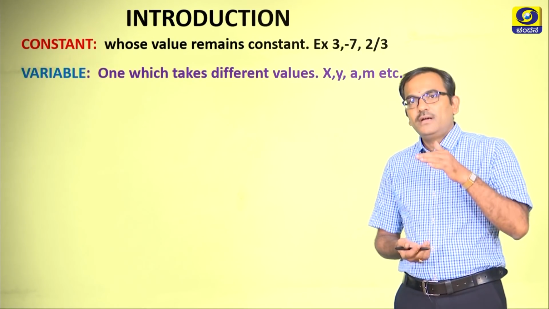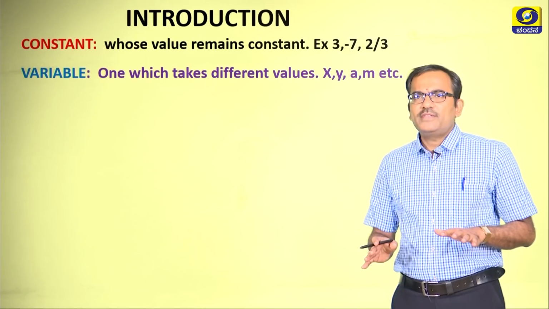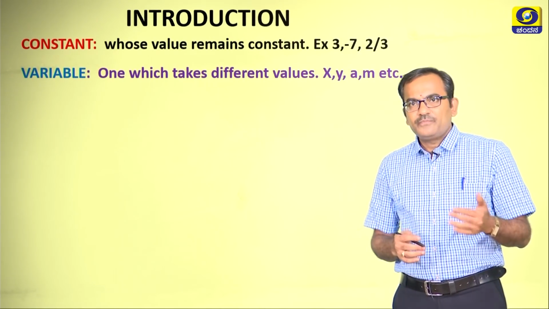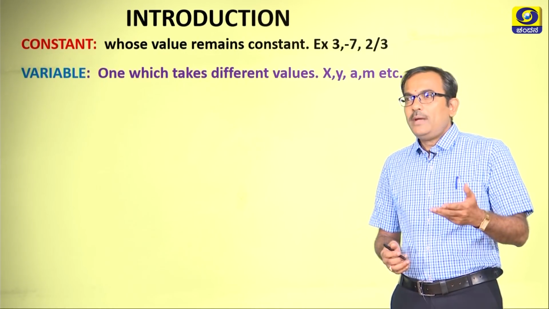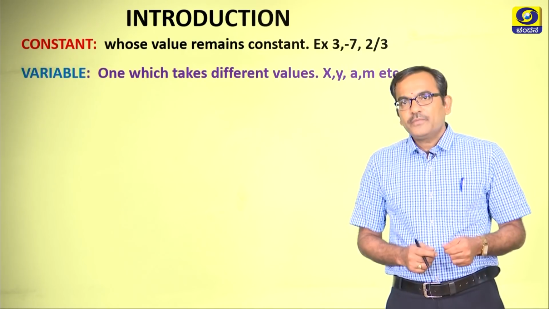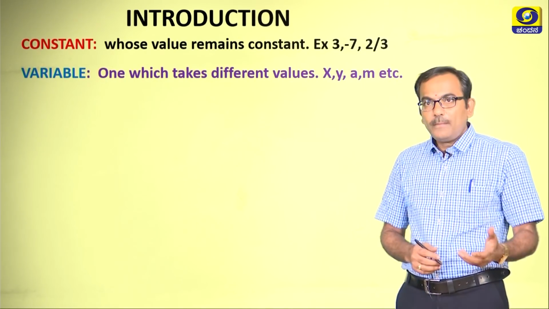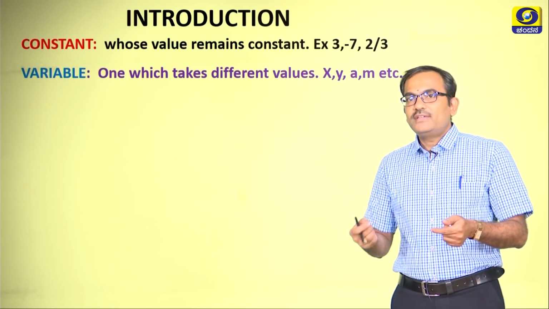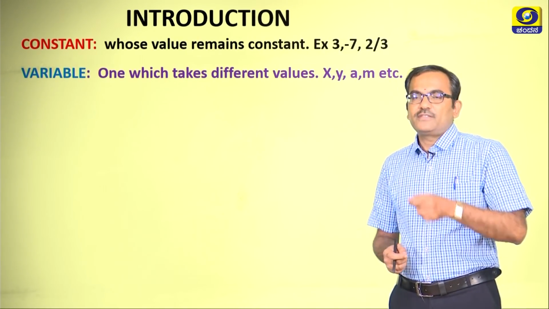You might have done many problems in algebra using x, y or any other variables, and you might be astonished to see the values of x changing every time. Maybe x is 2 in one problem and x is -3 in another, right? Therefore the word variable for this.